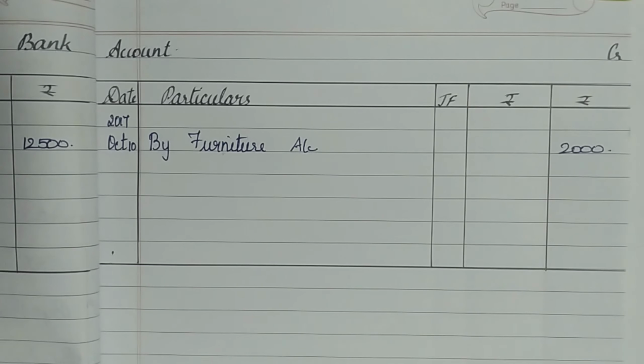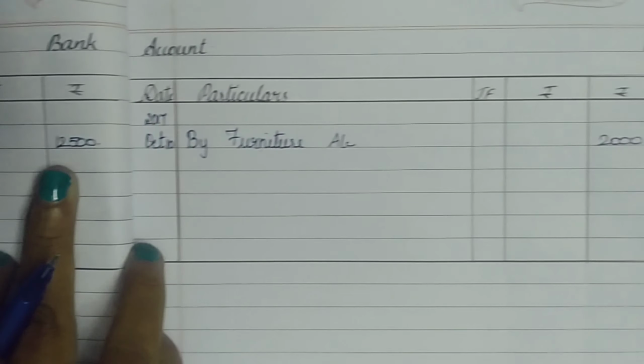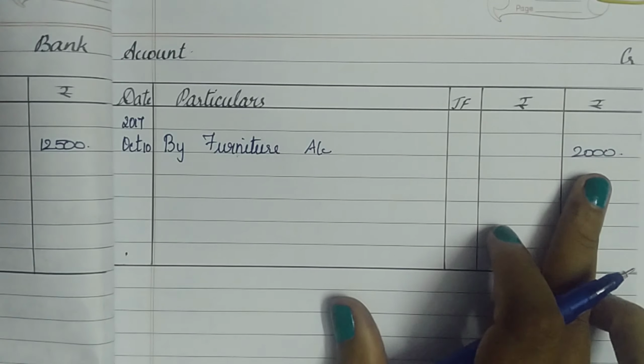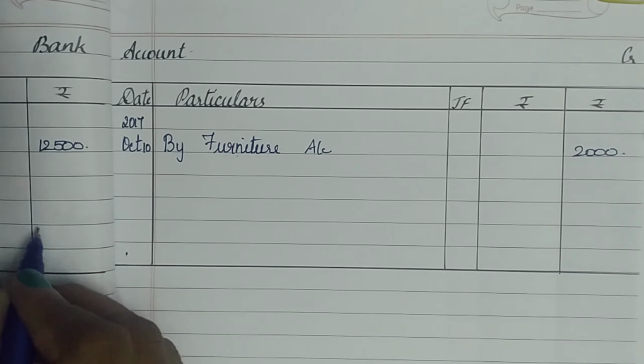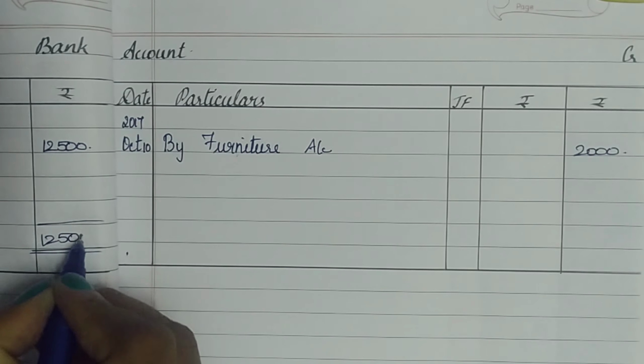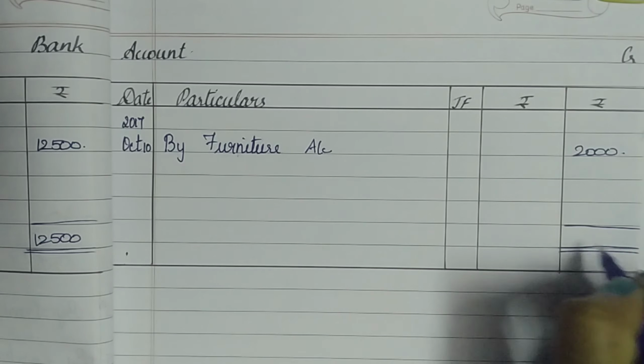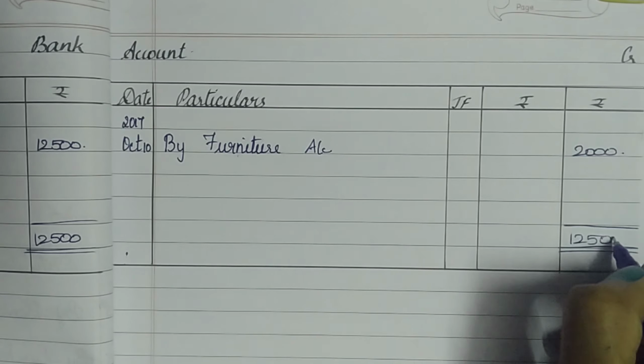Next, we are going to balance it. So let's see which side has the greatest amount. On the debit side I have 12,500 and on the credit side it's only 2,000. Therefore 12,500 is the greatest value. So that is going to be my grand total on both the debit and credit sides. Therefore on the same line on my debit and on my credit I'm going to record 12,500.